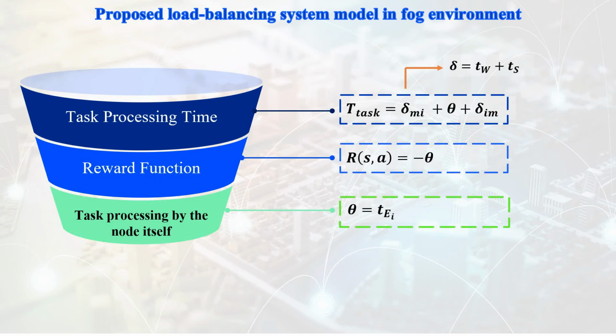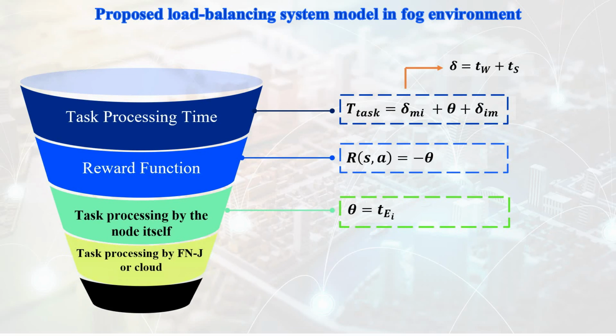But if the task is assigned to FNJ or the cloud for processing, theta is calculated as follows, where delta j is the task transmission delay from FNI to FNJ or cloud. TJ is the task execution time in FNJ or cloud. Delta j is also the transmission delay of the result of the task from FNJ or cloud to FNI. The less the task processing delay, as a result, the more reward is received.